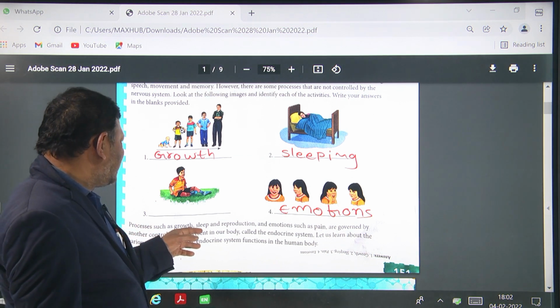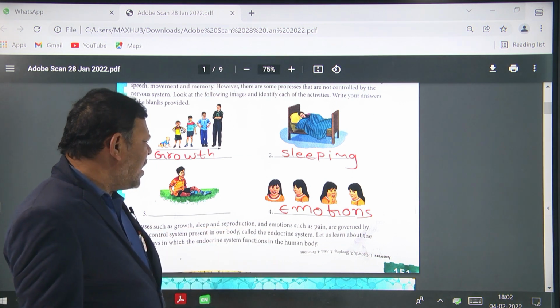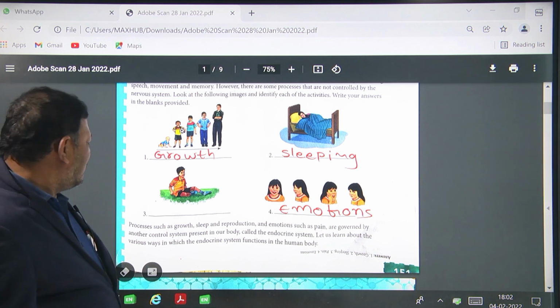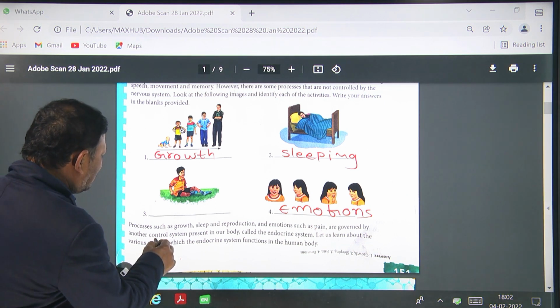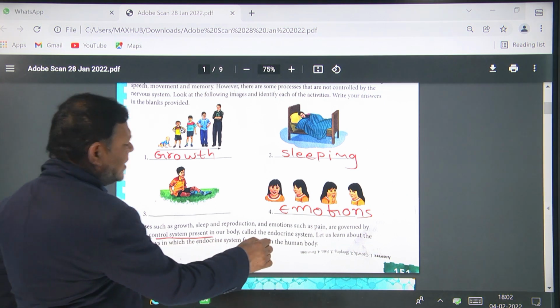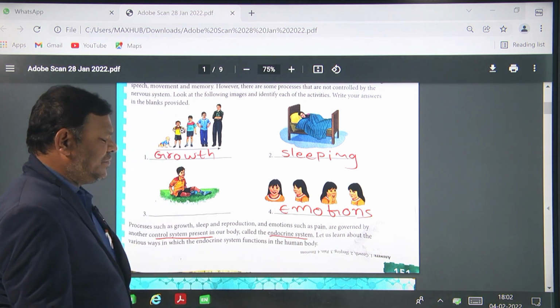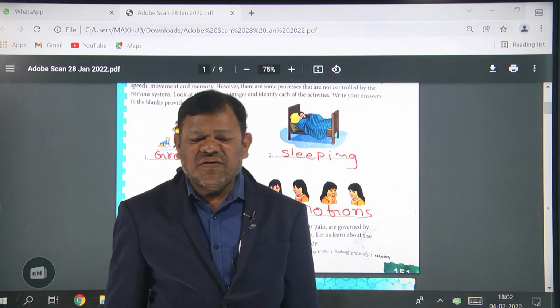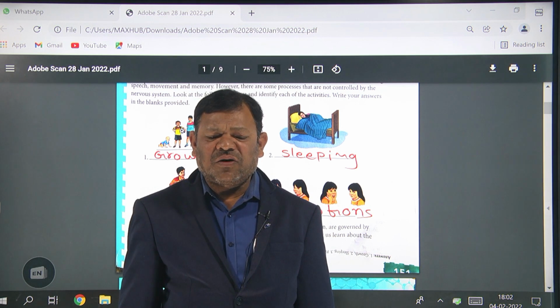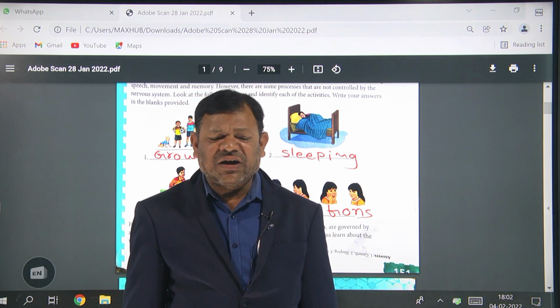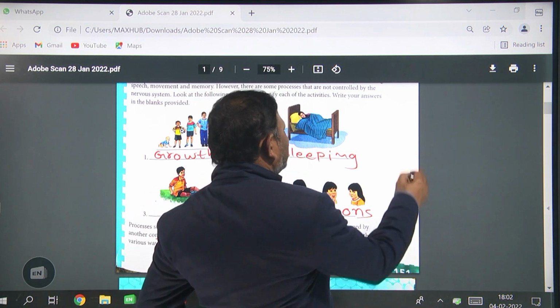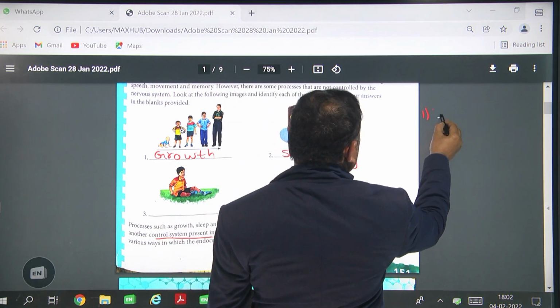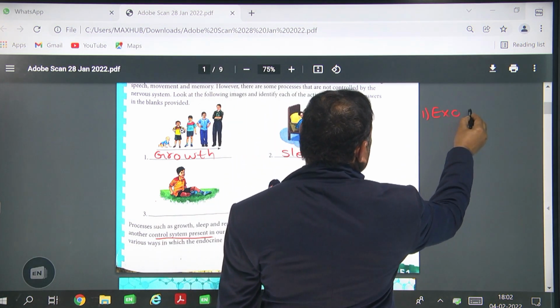Processes such as growth, sleep, reproduction and emotions such as pain are governed by another control system present in our body, which is called the endocrine system. What is the meaning of endocrine? Actually in our body two types of glands are present: one is the exocrine system and the second one is the endocrine system.